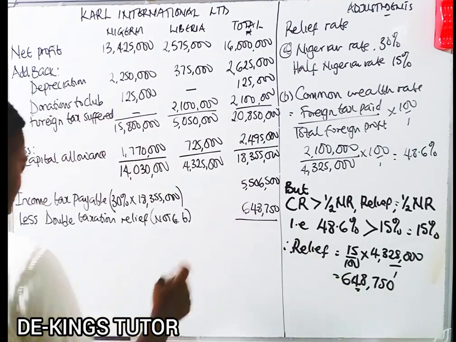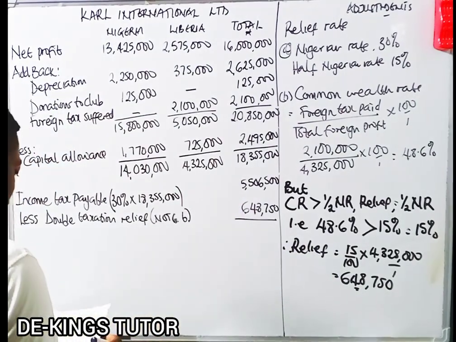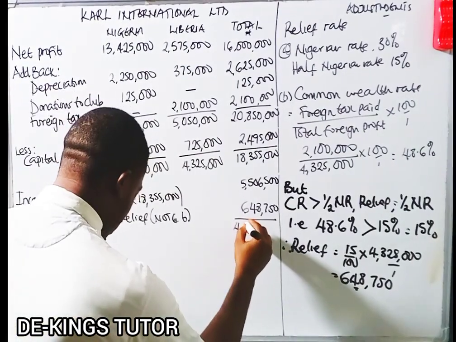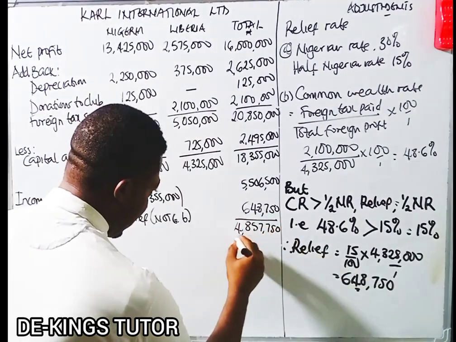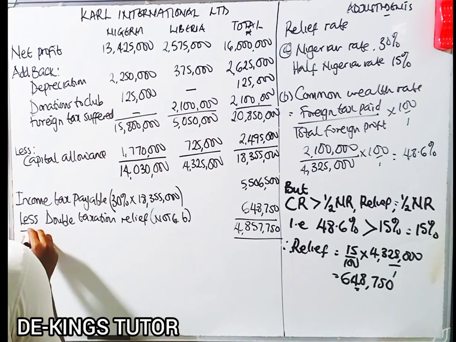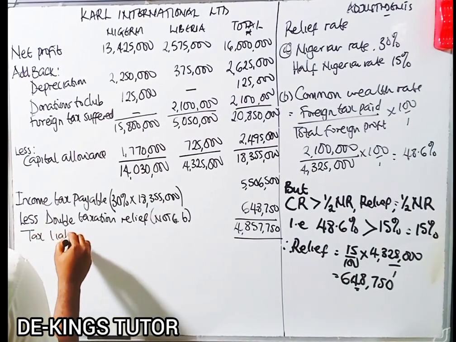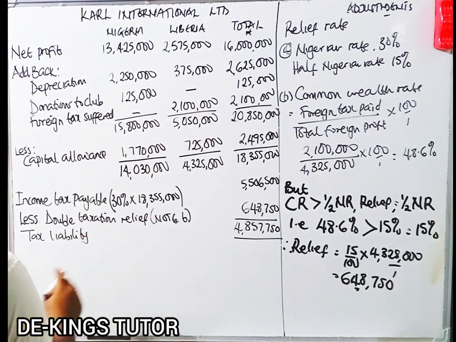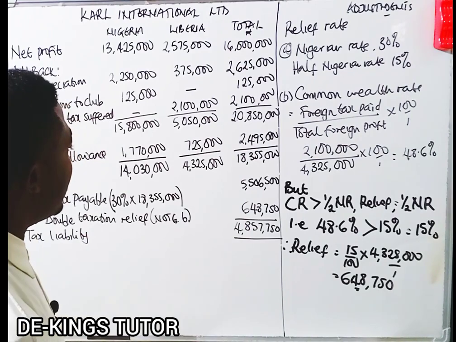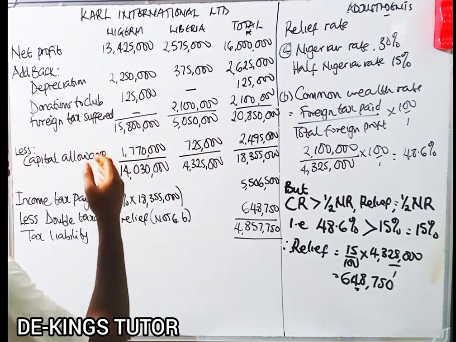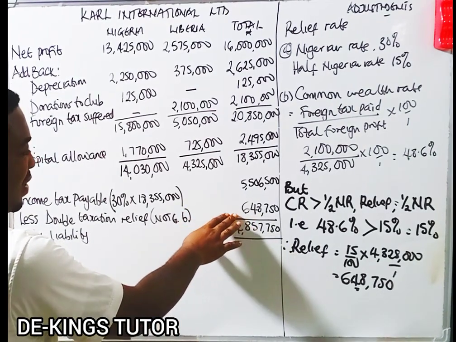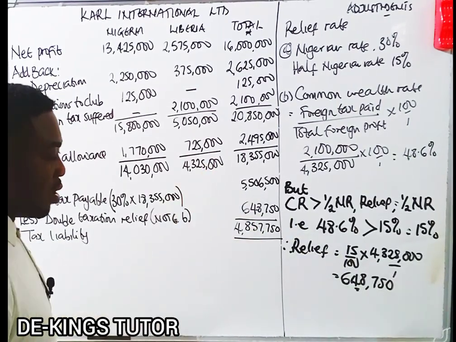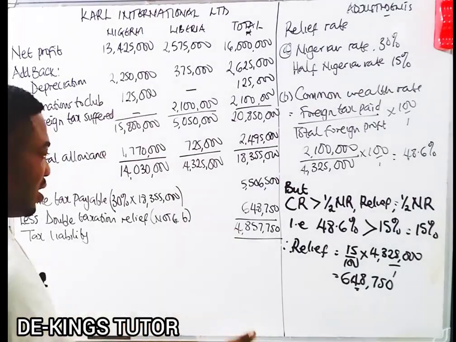So this minus this, using my calculator, will give me 4,857,750. So this is the tax liability of Carl International Limited. So instead of paying this, giving them a relief based on the foreign income, this is what they're supposed to pay.